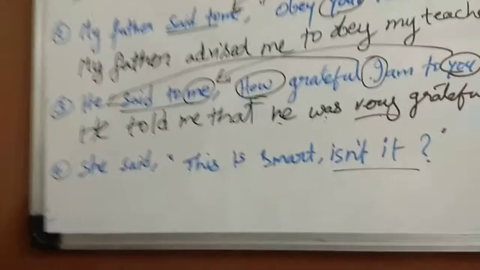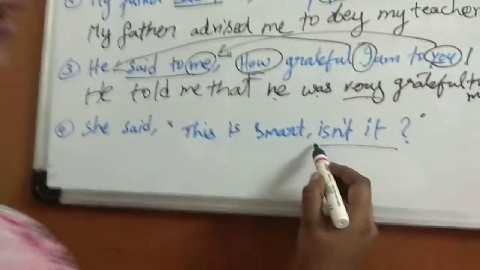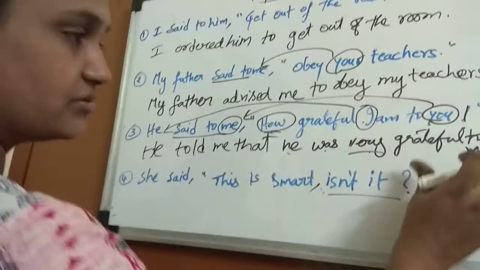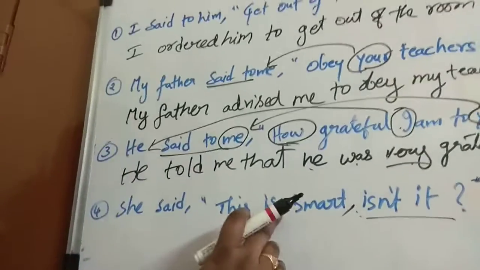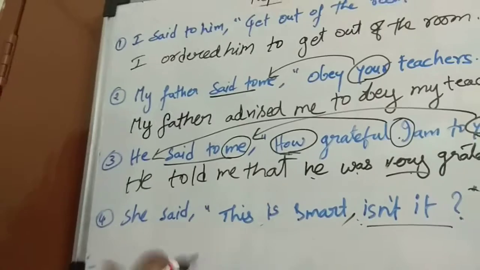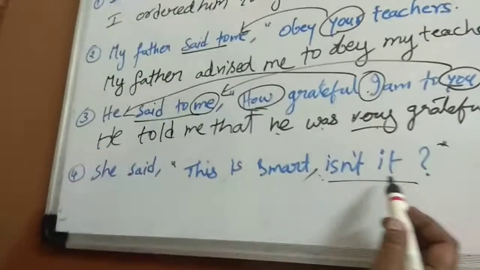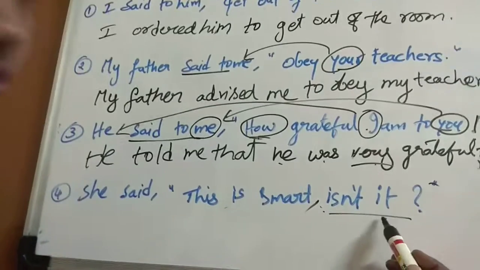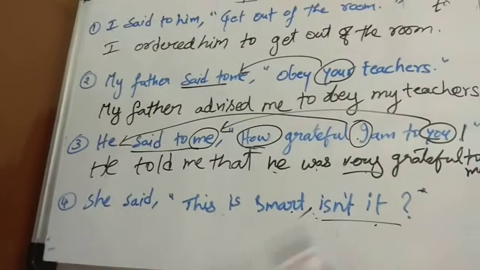Now, she said, this is smart, isn't it? This is a new kind of sentence which has a question tag. Question tags are used for further confirmation, and they are formed using the auxiliary verbs in that sentence. This is smart, isn't it? If the sentence is negative, the question tag will be positive. If the sentence is positive, the question tag will be negative.